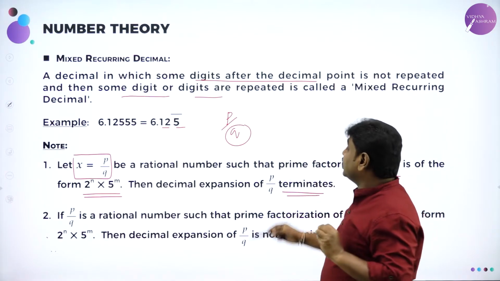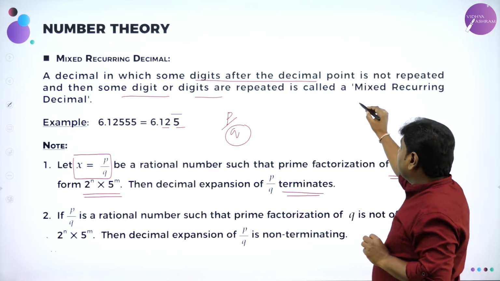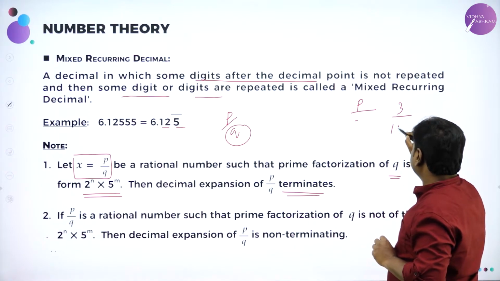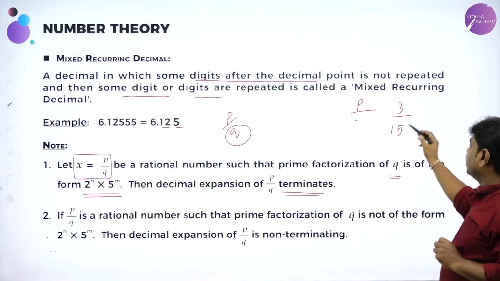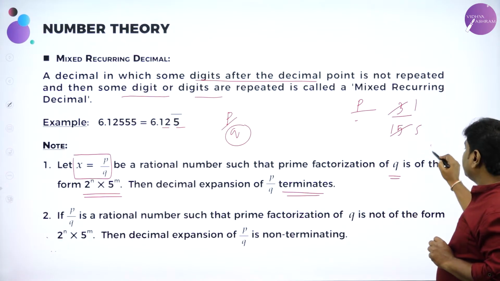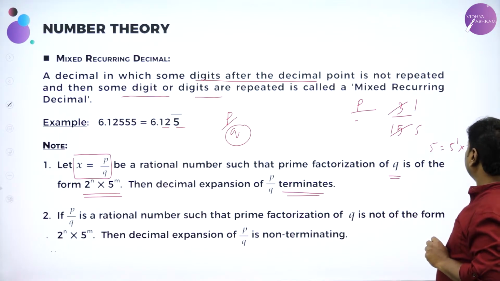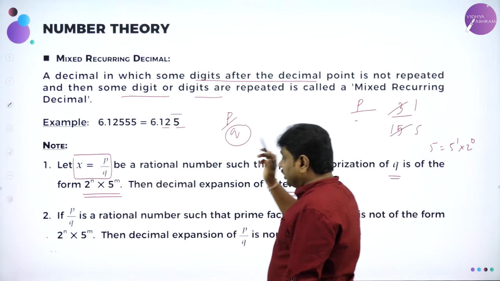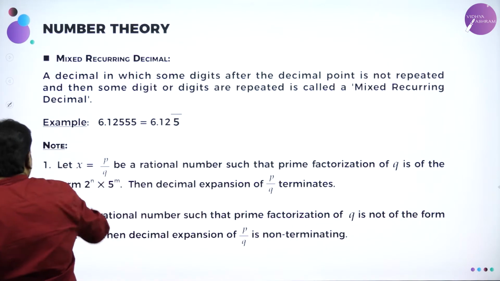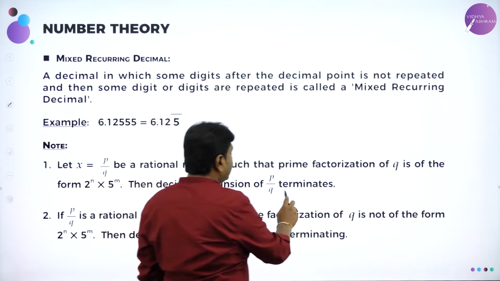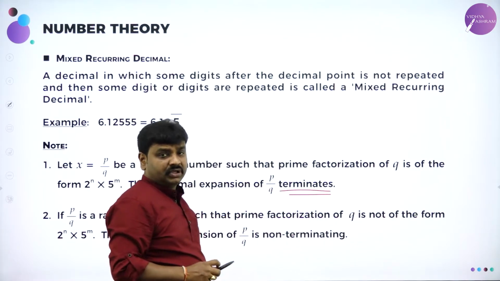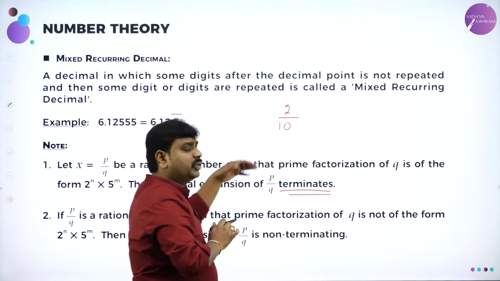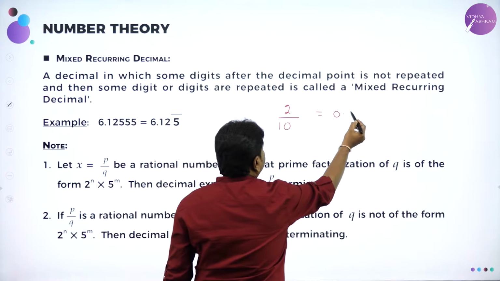Without actual division, suppose I give a number, say p divided by 20 or 3 divided by 15. Is it a terminating decimal or not, how to decide? I can write 1/5. So the denominator can be written as 5 power 1 and 2 power 0. A better example I will take to simplify. So now we have to decide whether p by q terminates. Terminate means what? Ends or not. For example, 2/10. 2/10 terminates. What is 2/10? If you divide it, you get 0.2, it ends.